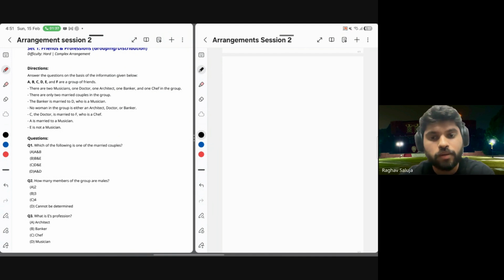Welcome everyone. Welcome back to our session 2 for LRDI CAT 2026, which is also session 2 for arrangements. In this, we are going to cover two problems. One is a very good grouping arrangement problem, and the other one is a beautiful circular arrangement problem. In both of them, we are going to decode fundamentals of these two concepts and arrangements in general. So without wasting any time, let's start.